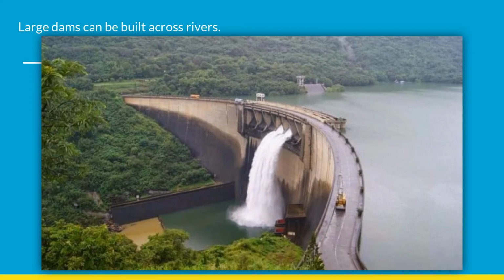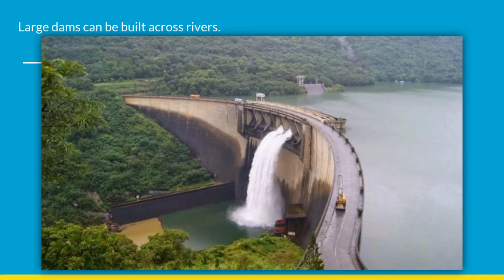So over here a dam is built across a river, and you can see that water is stored in this place. When the water level rises and it is very difficult for the dam to hold water, that is when the water is released from the dams. So this can be used to store water, but you know that it is not possible in all places, because everywhere can't get a good landscape or a good quality of land to do such things.